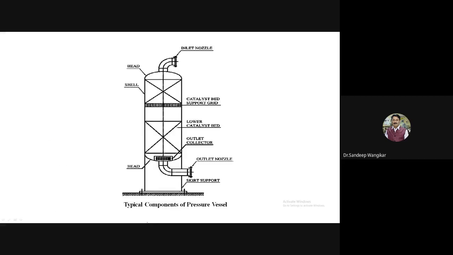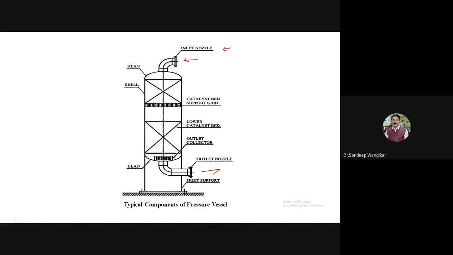So these are the typical components of a sample pressure vessel. We will concentrate on the main ones. Very first is the inlet nozzle, shown here. This is again a vertical type. We have discussed one horizontal case; now this is a vertical case where the inlet nozzle will be there. Then from here the outlet will be taken. The inlet of this fluid will be there. Then this is the head.